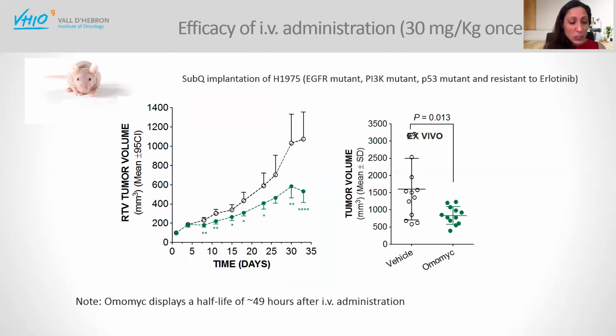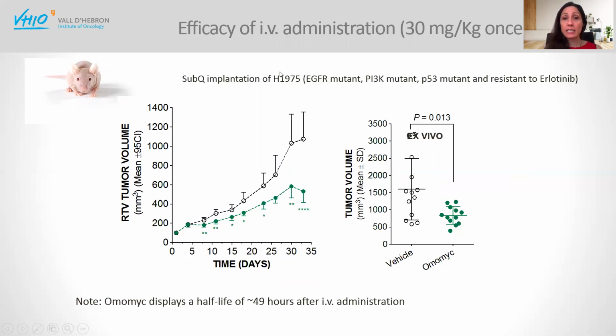But in order to unleash the complete potential of Omomic, we wanted an intravenous product that could reach not only the primary tumors, but also its metastasis. And in this case, we started with one of the non-small cell lung cancer tumor models that we had in the lab that was the most difficult to treat.